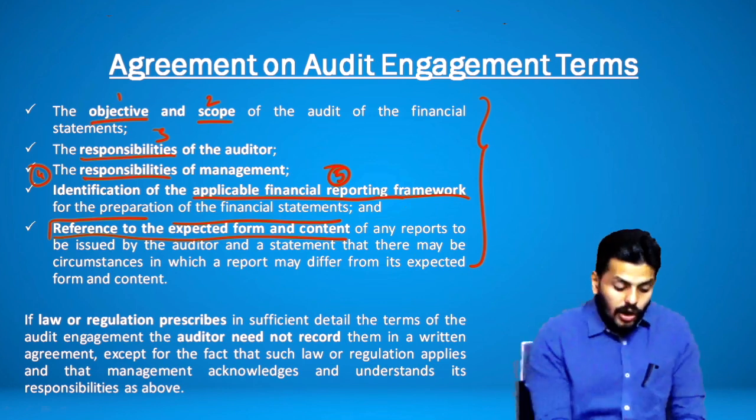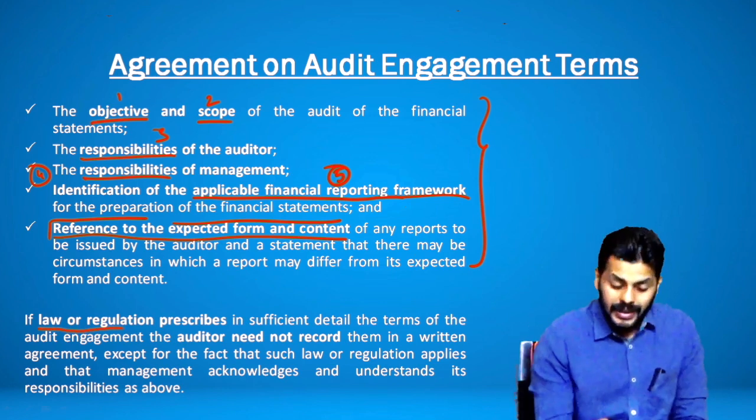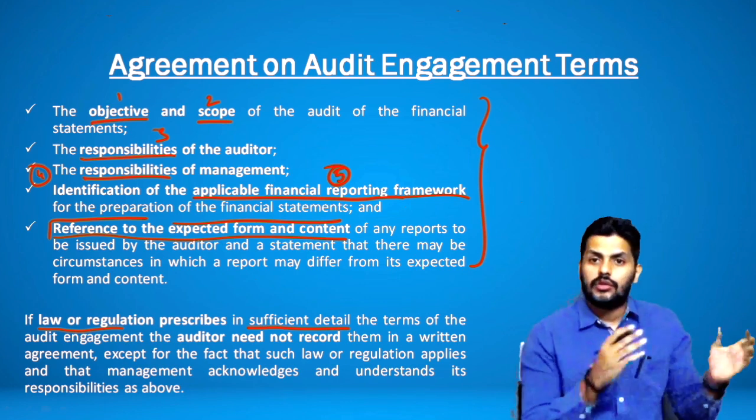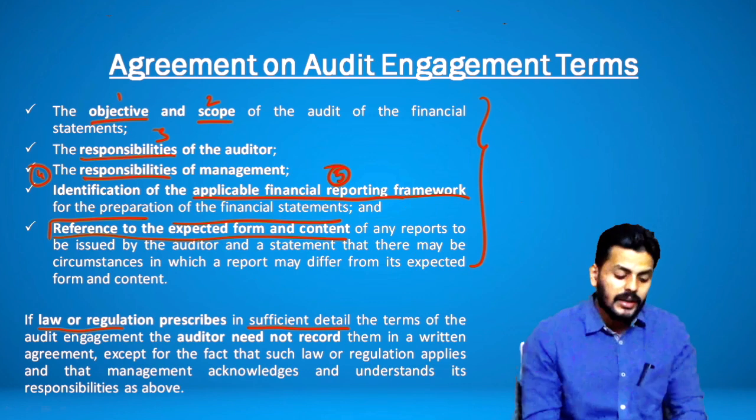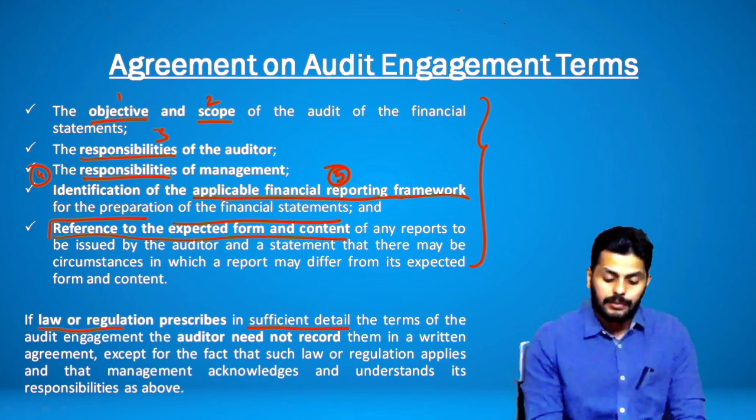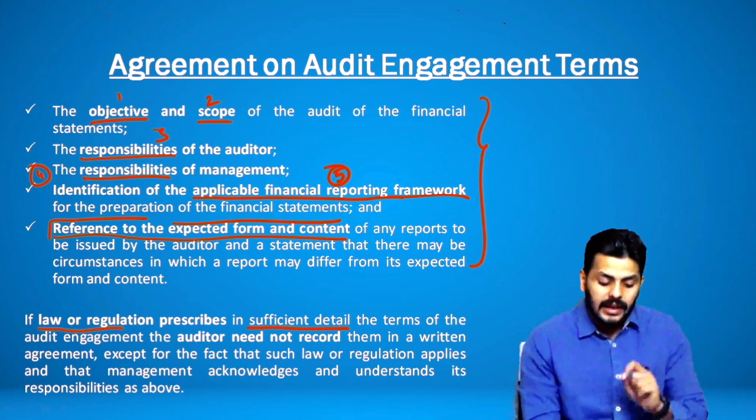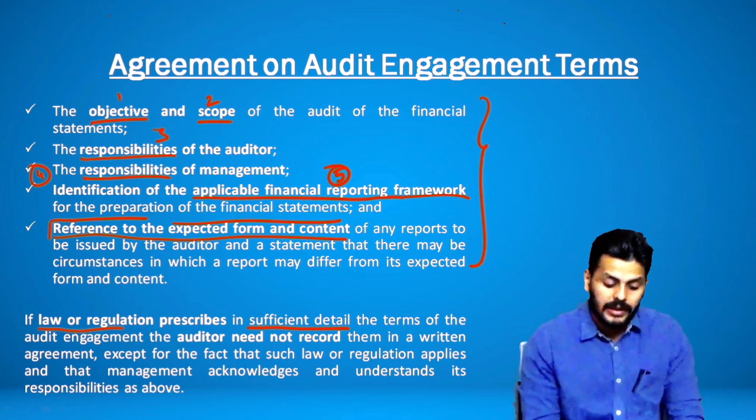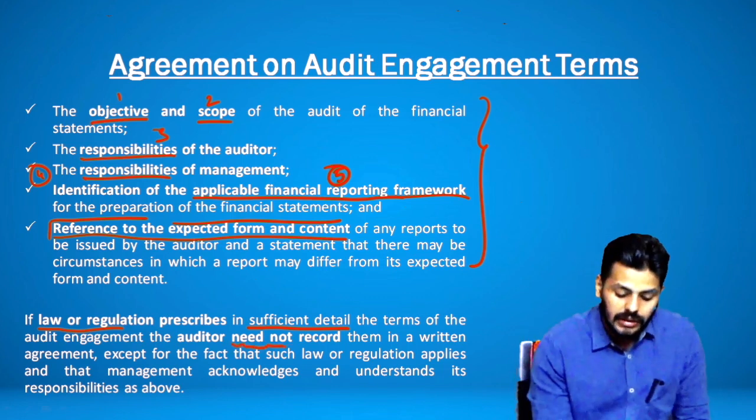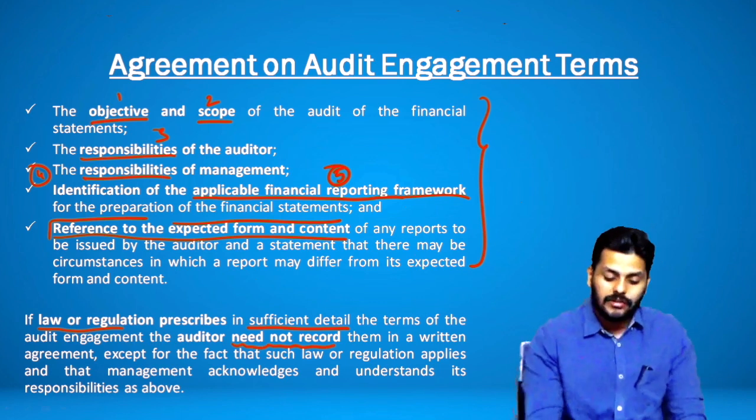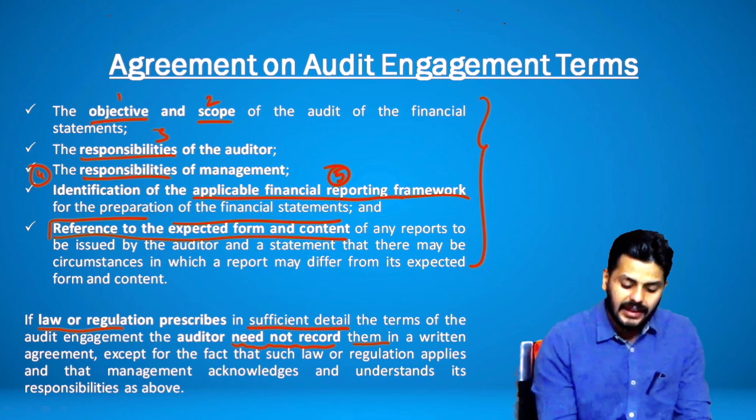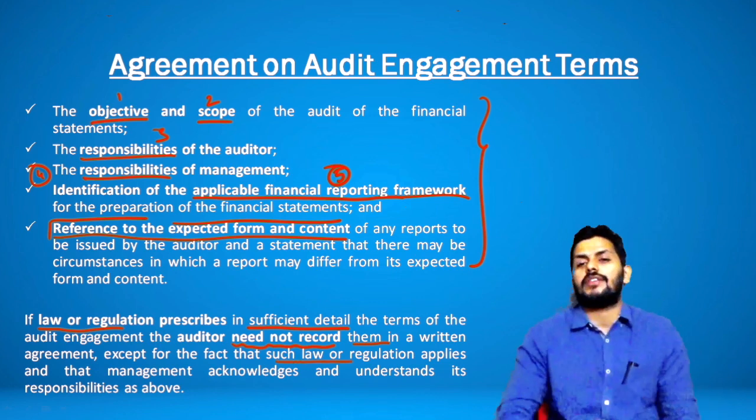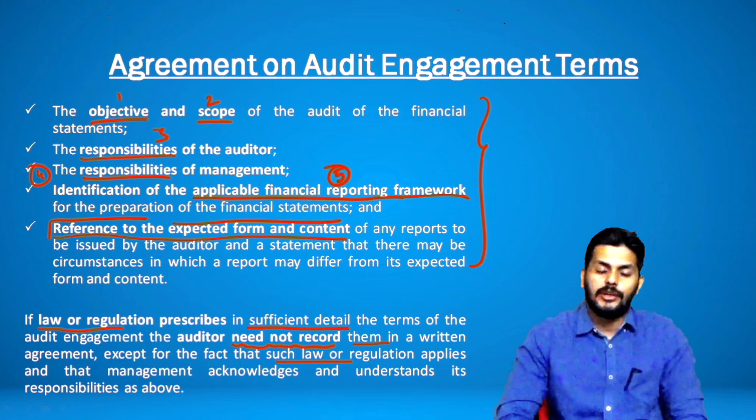So if a law or regulation prescribes in sufficient detail, so it's given in sufficient detail in the law, there's no real reason why you have to do it again, right? If law or regulation prescribes in sufficient detail the terms of audit engagement, then the auditor need not record them in a written agreement, except for the fact that such law or regulation is applicable. Just say that such law or regulation is applicable. You don't have to do anything further with respect to that.